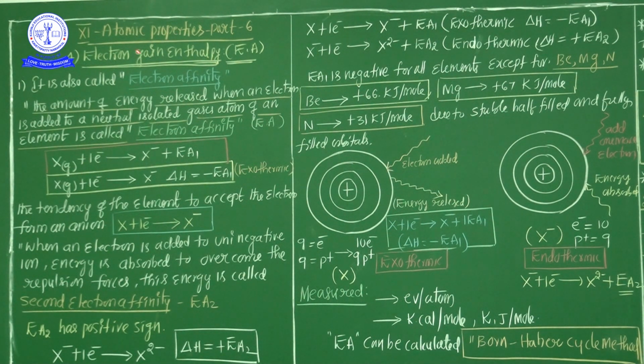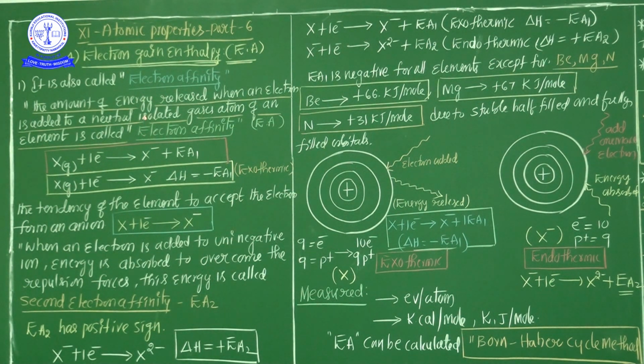See here, electron gain enthalpy. Gain means if an atom gains an electron, enthalpy is released. Enthalpy is nothing but energy released. So electron gain enthalpy or electron affinity is quite the opposite of ionization potential.